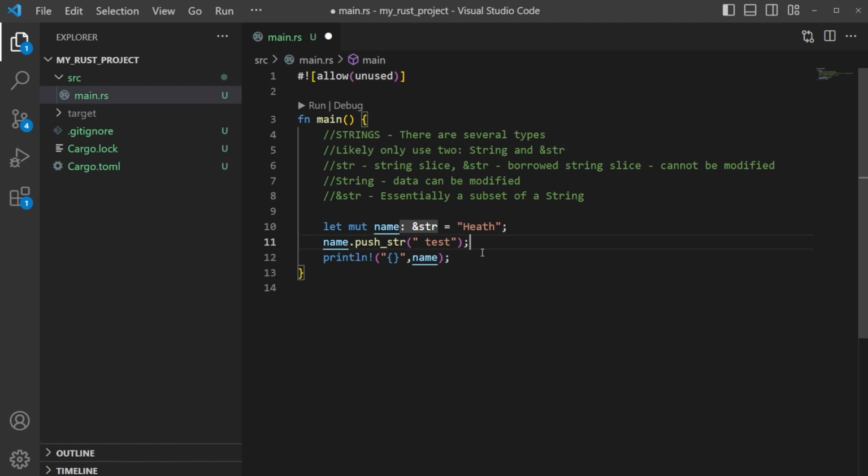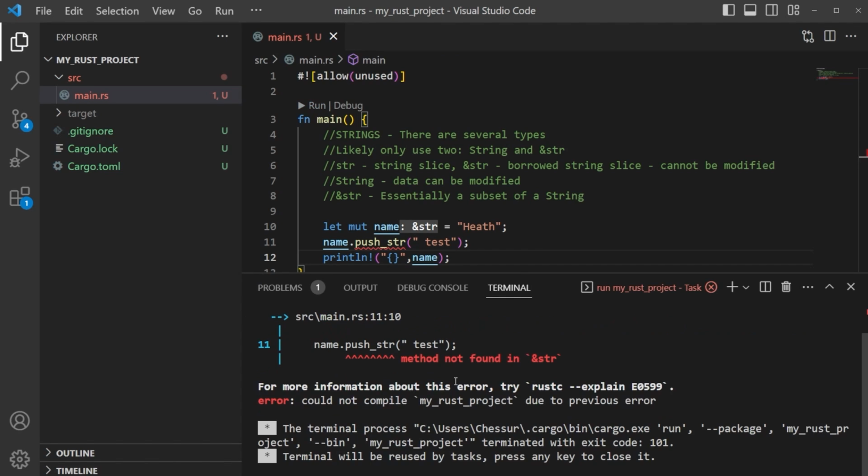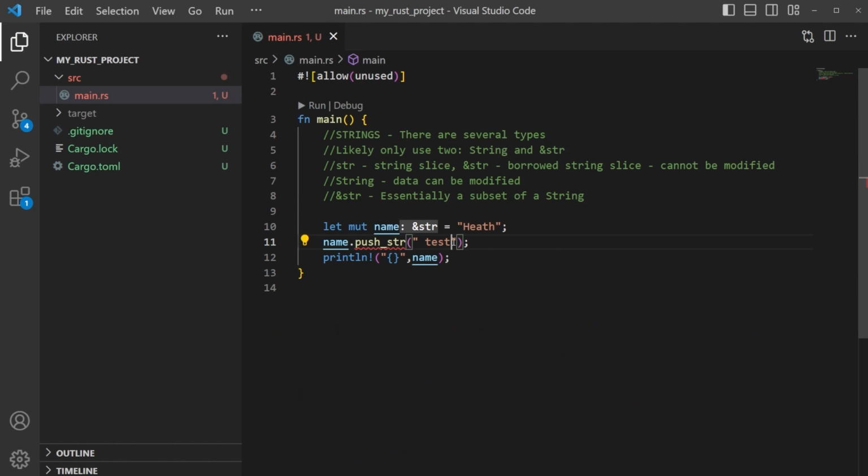With this method, it's supposed to push, meaning it's going to put it at the end of our string. So let's go ahead and run this. It's going to trigger an error. You already see it lights up red. Run it, and it says method not found in @str. That's because we cannot actually modify this version of a string. Why? Borrowed string slices cannot be modified. So what can we do?